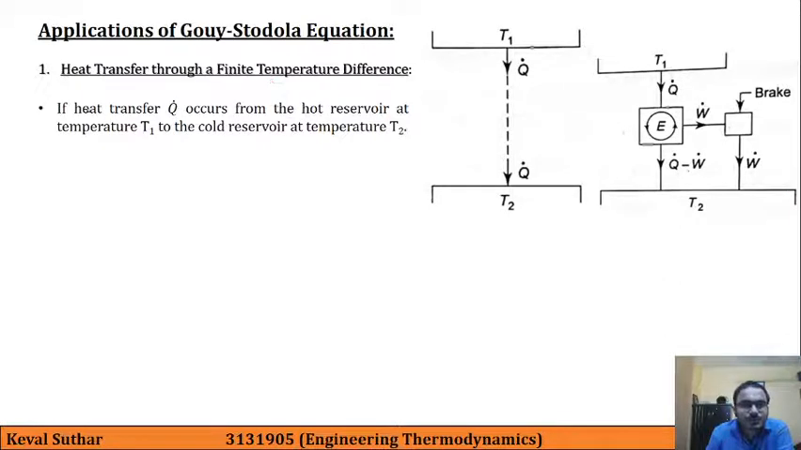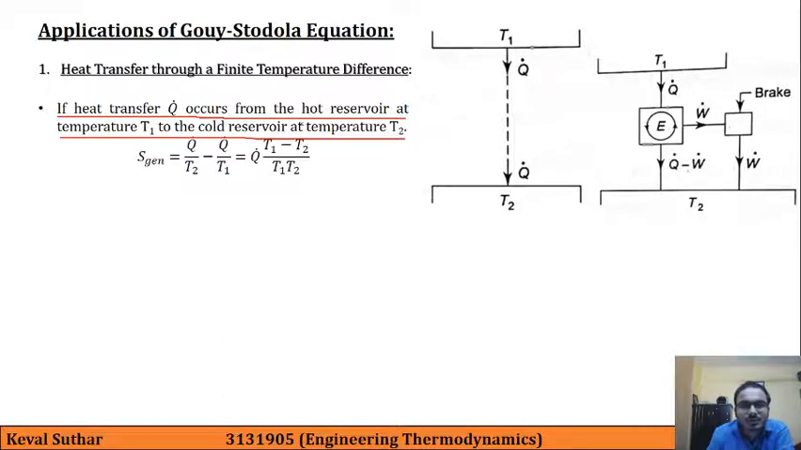So here if the heat transfer occurs, that is Q dot, from a hot reservoir at temperature T1 to a cold reservoir at temperature T2, then S generation is given by Q dot upon T2 minus Q dot upon T1. So finally we are getting S generation as Q dot into (T1 minus T2) upon T1 T2. So this equation is applicable for the first figure.